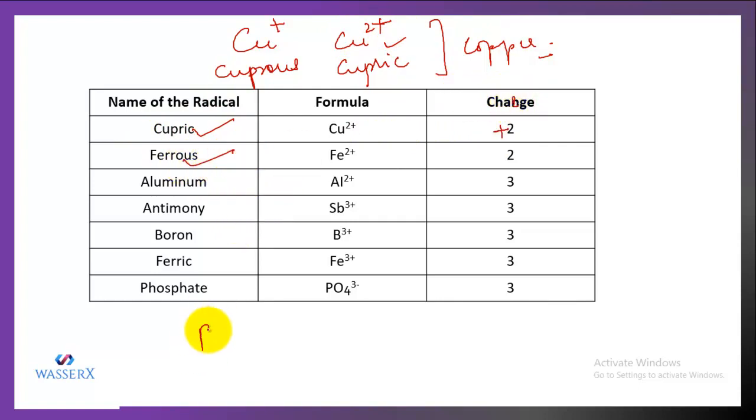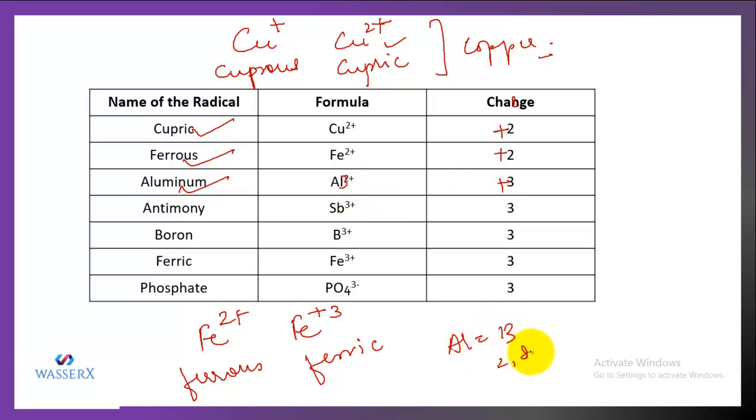Ferrous specify iron. And iron also possesses two valencies. One is +2 and one is +3. Or you can say 2 positive and 3 positive. So 2 positive one is called ferrous and 3 positive one is called ferric. So here we are talking about ferrous. So it is +2. Third, we have aluminium. Aluminium possesses the valency of +3 because the atomic number is 13, configuration is 2, 8, 3, and 3 valence electron specifies that it possesses +3 valency.